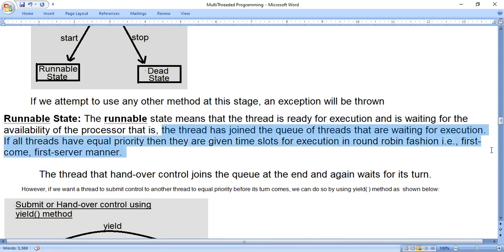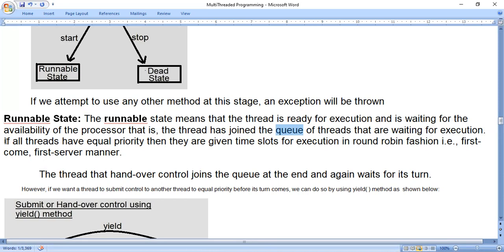If all threads have equal priority, then they are given time slots for execution in round robin fashion. That is first come first serve manner. In English also we generally say first come first serve. First come first serve means whoever comes first, for them we will serve, that means we will give the work. So the meaning of queue is the same as in English: queue means formation of a line. Whoever comes first, we give the work, like that here also.